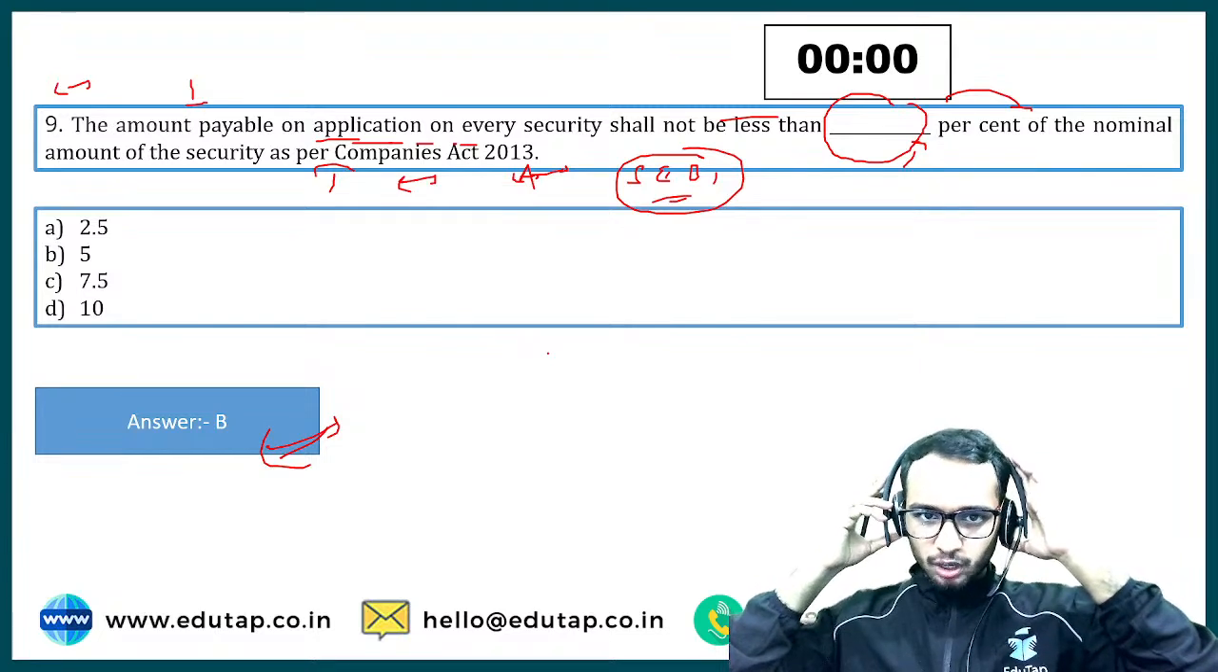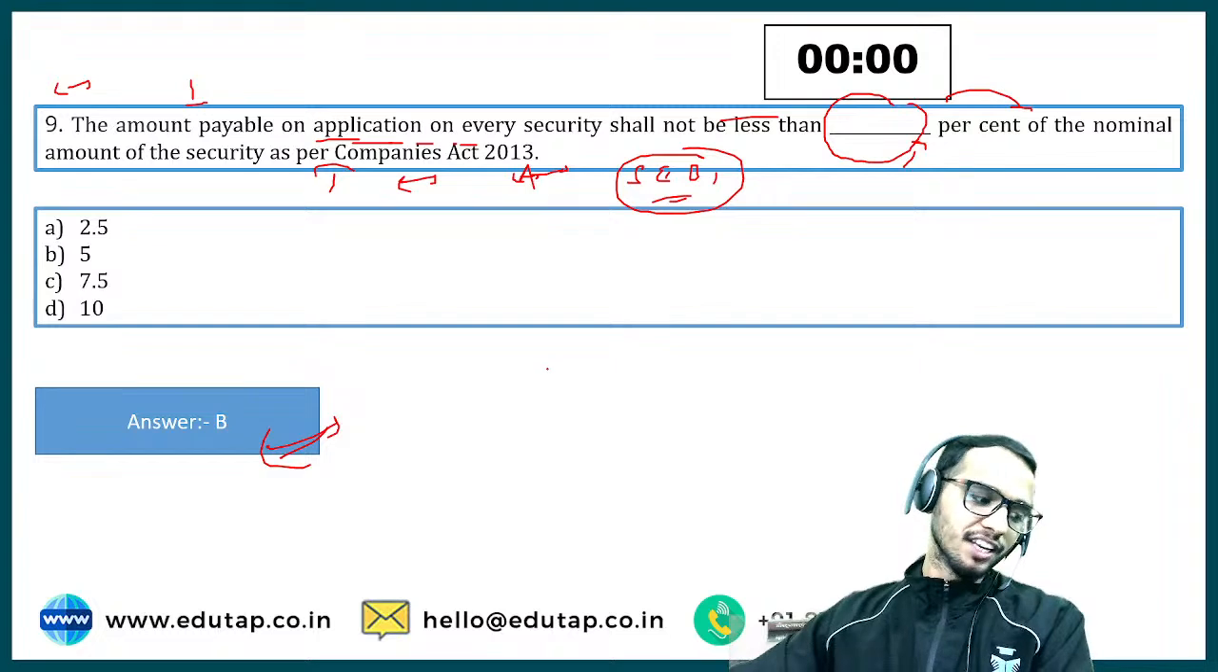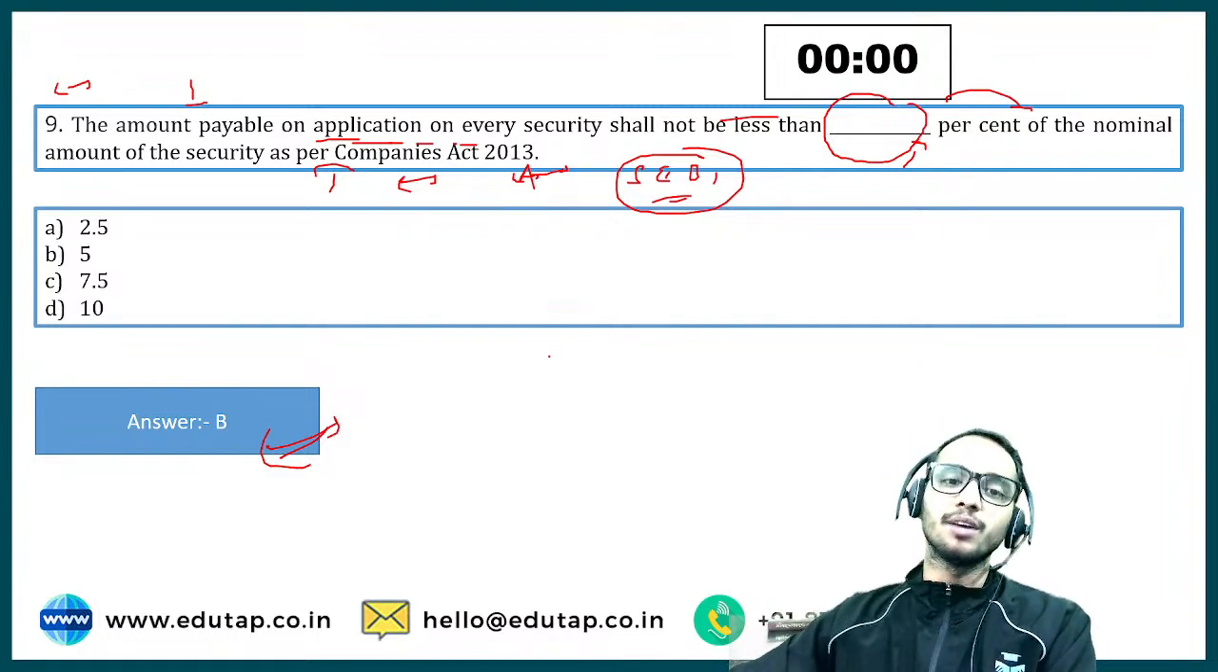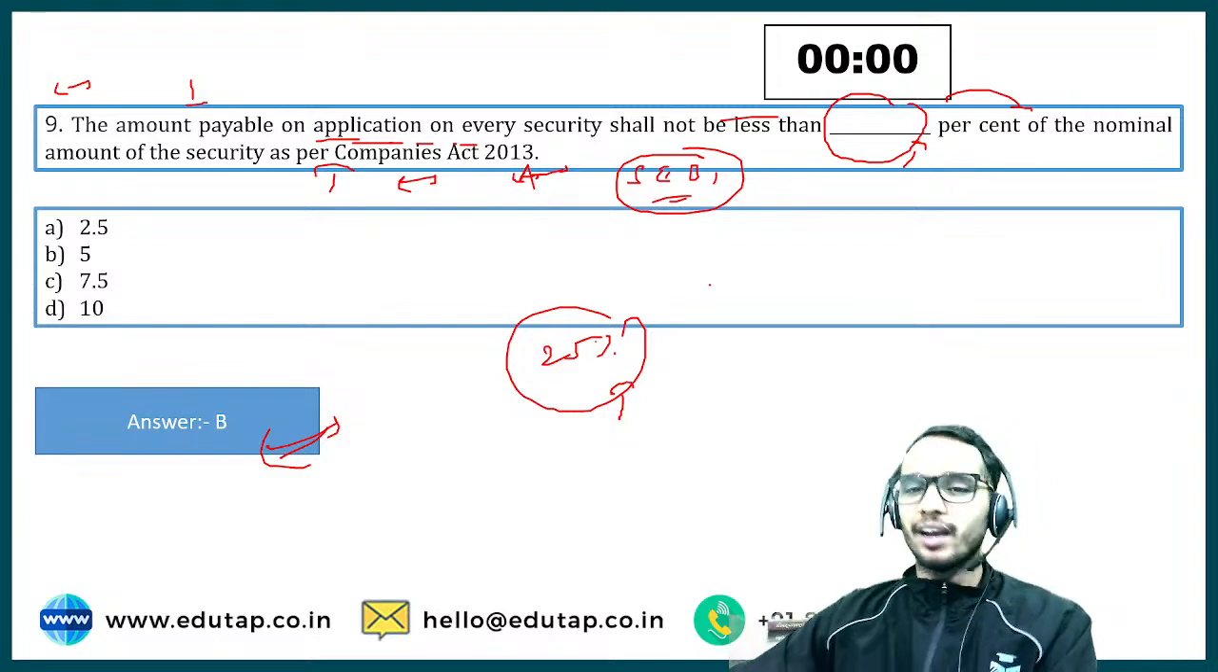We have talked about the Companies Act, na? So what is the percentage? Yeah, very good, very good. So as per the SEBI regulation, the minimum amount is 25%, right? So I'll give you the example.